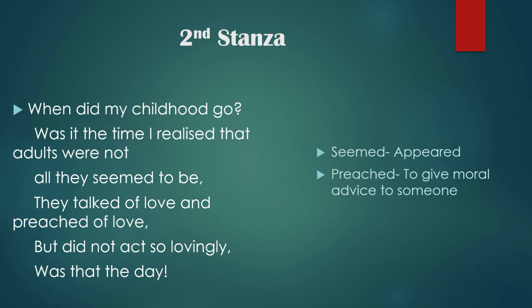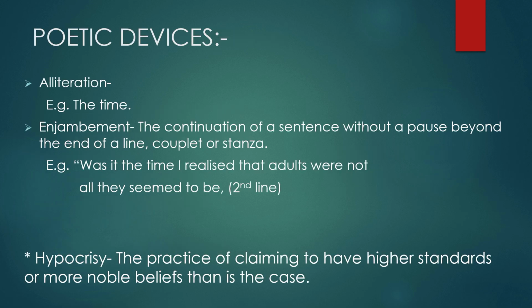So let's move on to the second stanza, which says, "When did my childhood go? Was it the time I realized that adults were not all they seemed to be? They talked of love and preached of love, but did not act so lovingly. Was that the day?" The word seemed here means appeared or looked, and the word preached means to give moral advice to someone. Let's take a look at the poetic devices used in the second stanza.